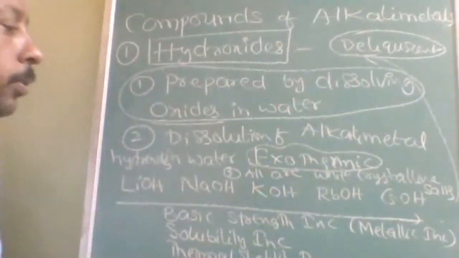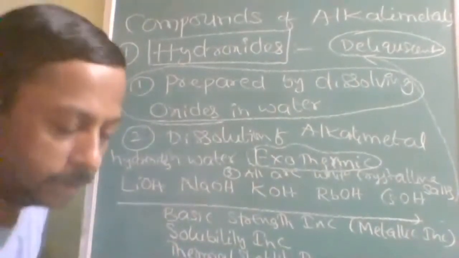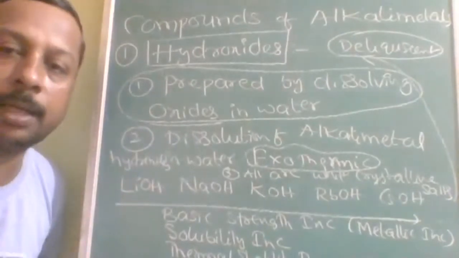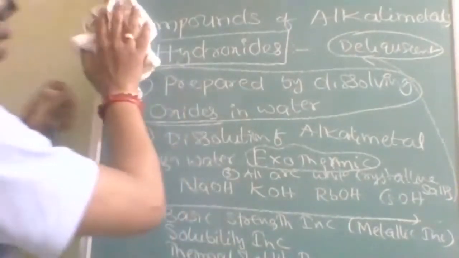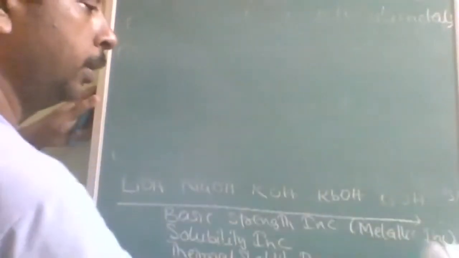Now let us see the properties. The orders, increasing order and decreasing order, are very, very important in this entire chapter.